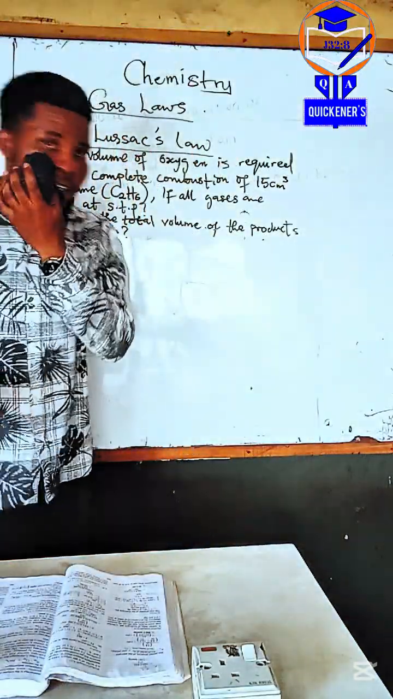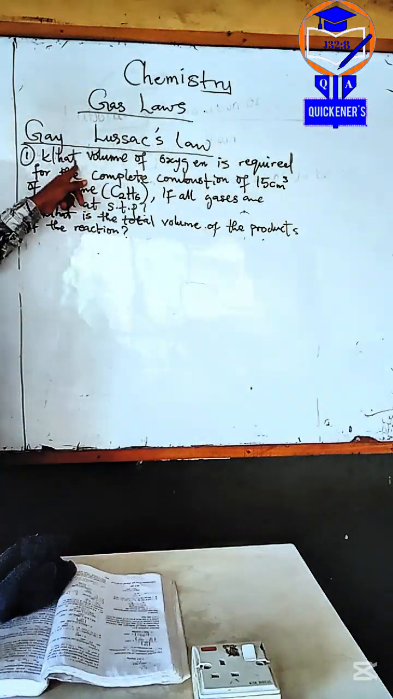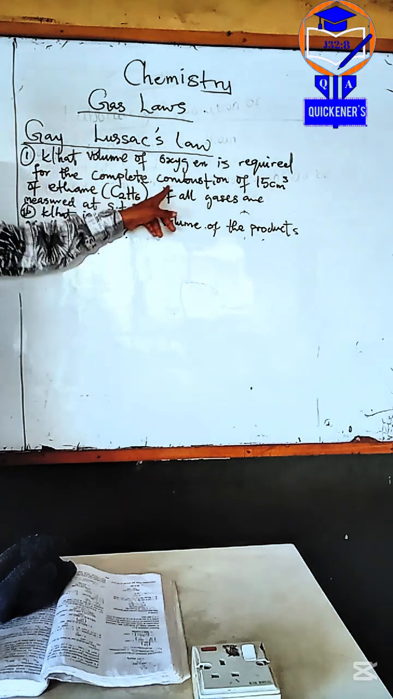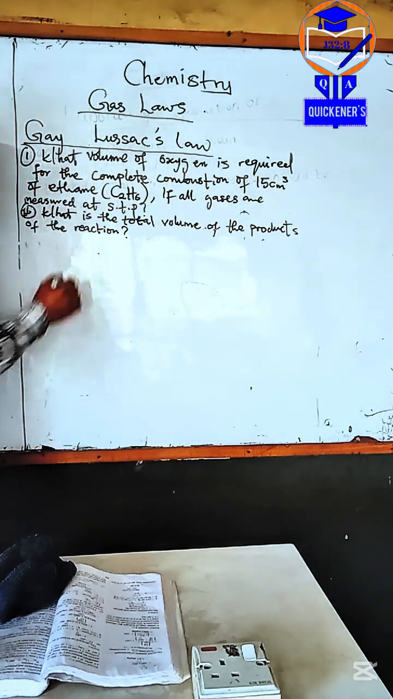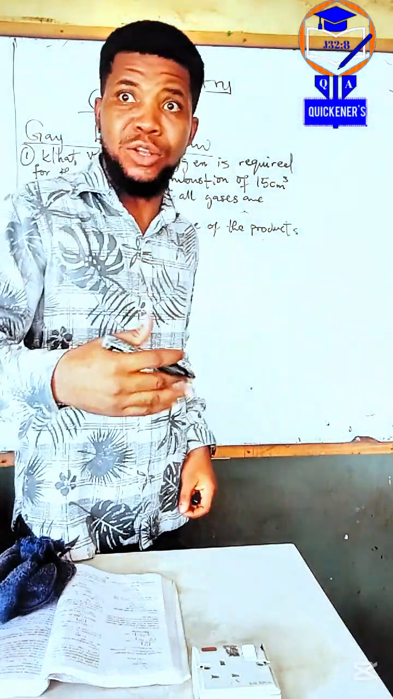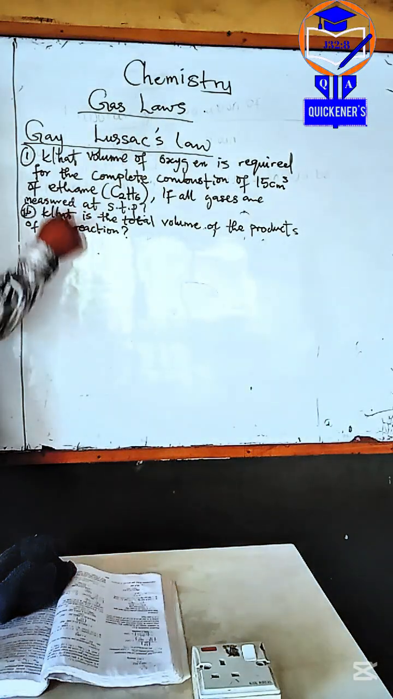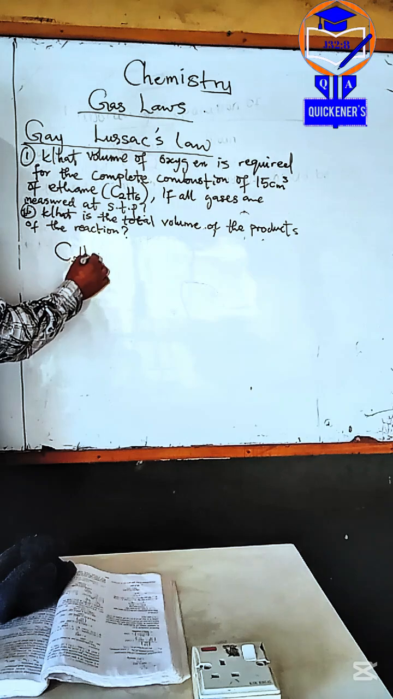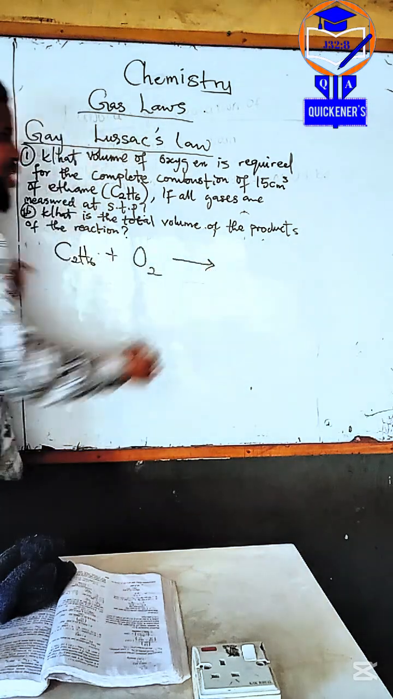Alright. So now let's answer the question. They said, what volume of oxygen is required for the complete combustion of 15 centimeter cube of ethane? So, we are looking at combustion. Whenever we say combustion, it means something is reacting with oxygen. Ethane, C2H6, burns in oxygen.